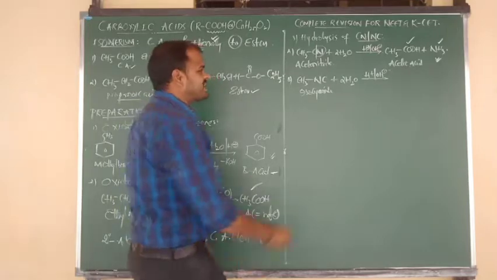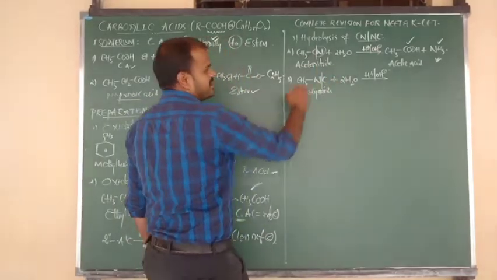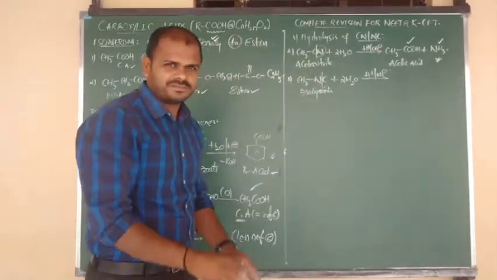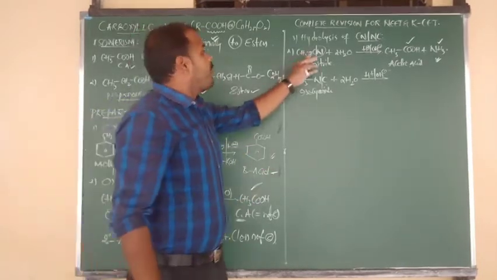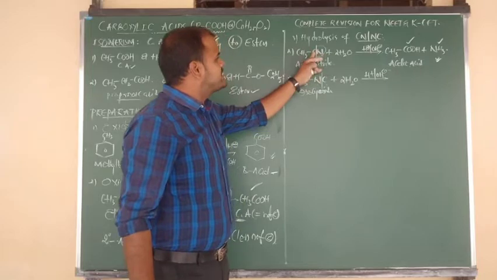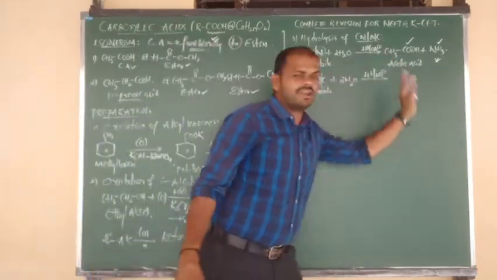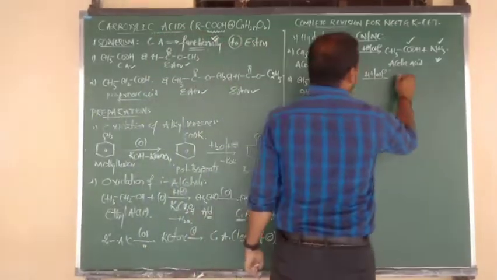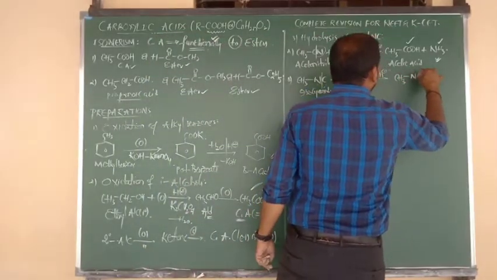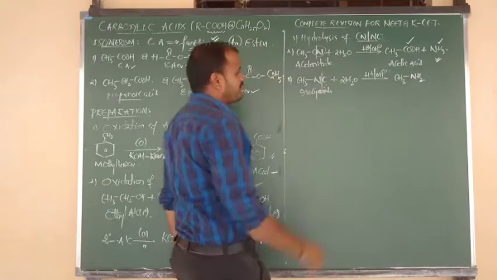Again bond breaking takes place between carbon and nitrogen. Here also carbon to nitrogen. Understood? Bond breaking between C and N, but here N is connected to CH3, that is, CH3 bonded to N, and that N group is connected to NH2.